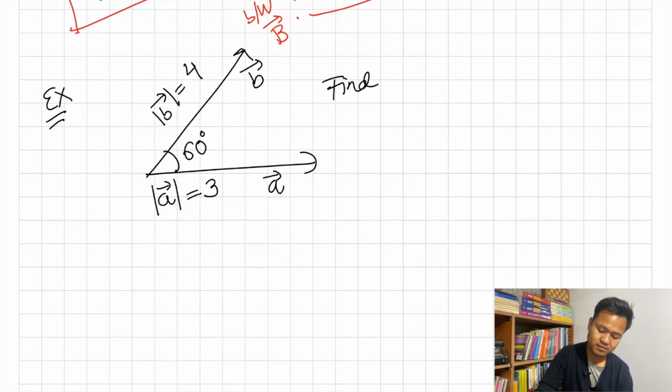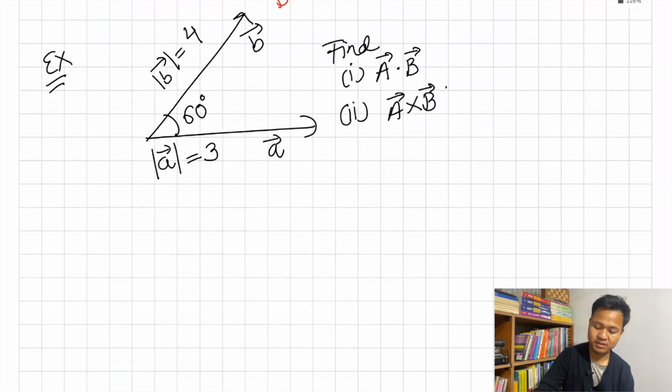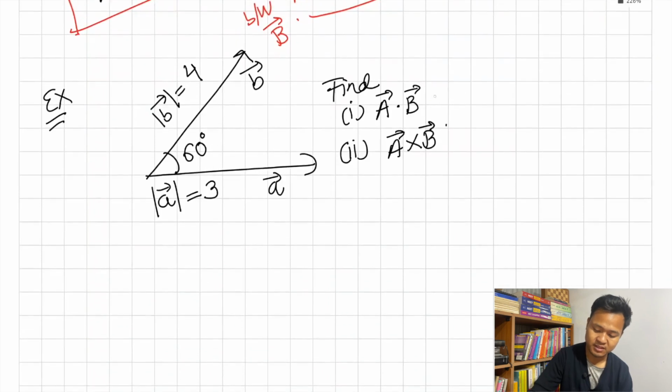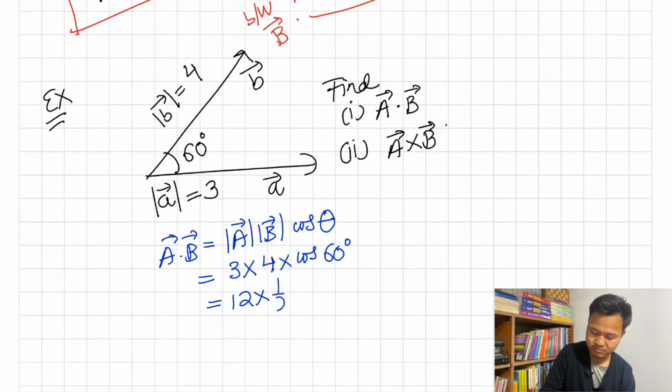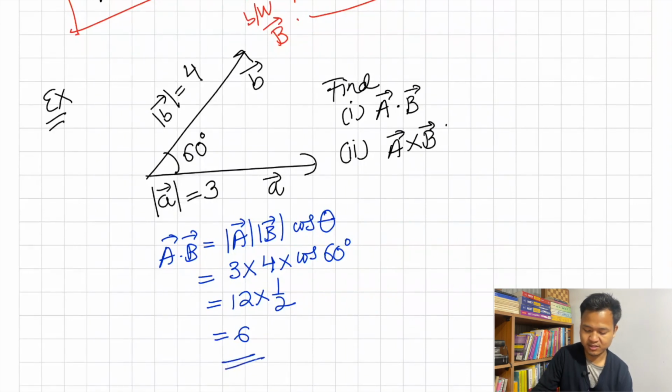Find out number 1, A dot B, and number 2, A cross B. We directly apply the formula. A dot B is equal to magnitude of A into magnitude of B into cos theta. Magnitude of A is 3, magnitude of B is 4, into cos 60 degrees. So 3 fours are 12, cos 60 is 1 by 2, so I will have 6. A dot B is 6.